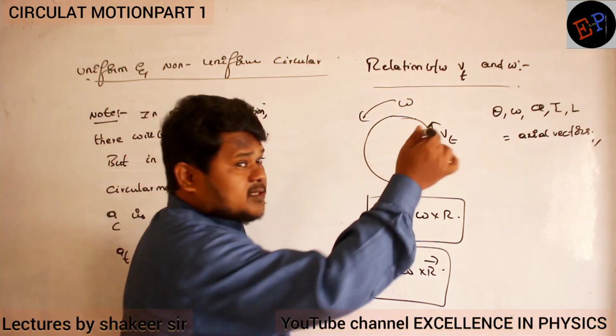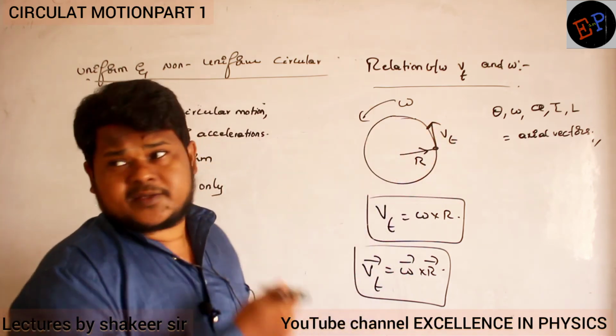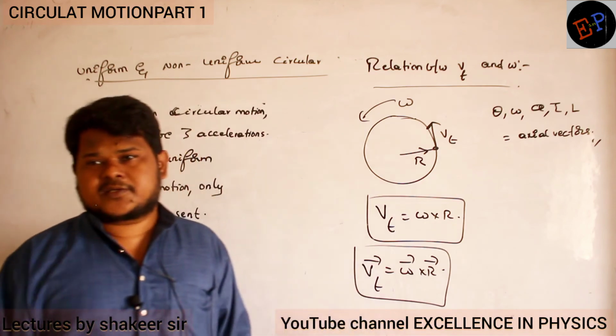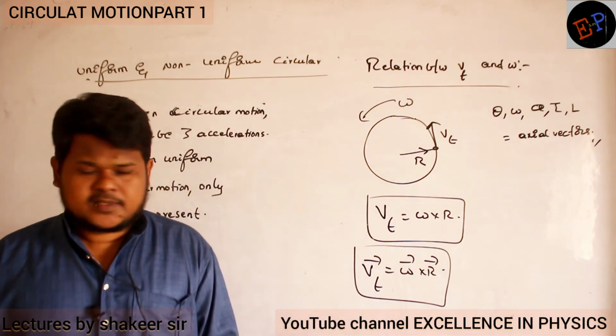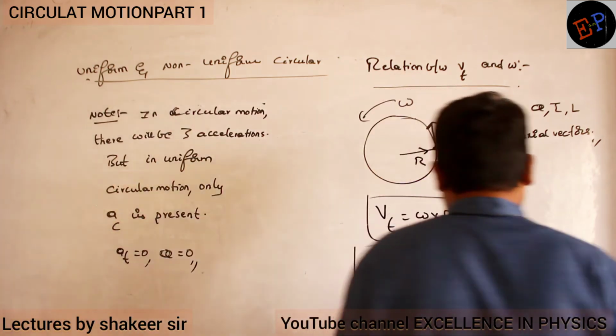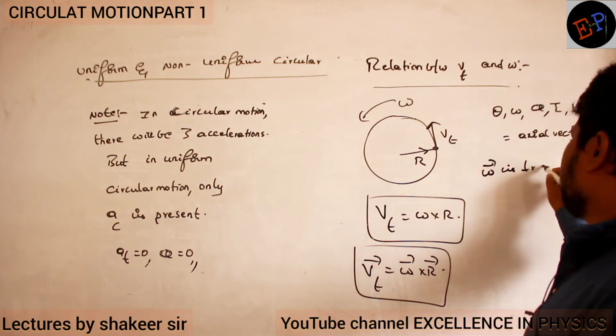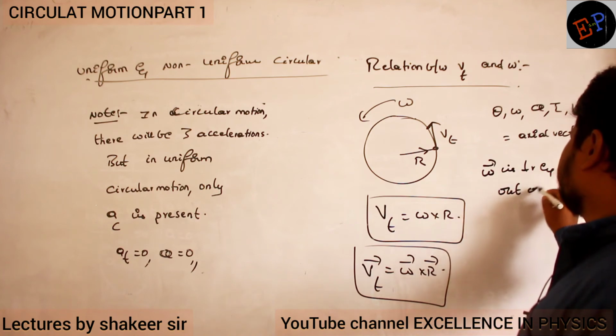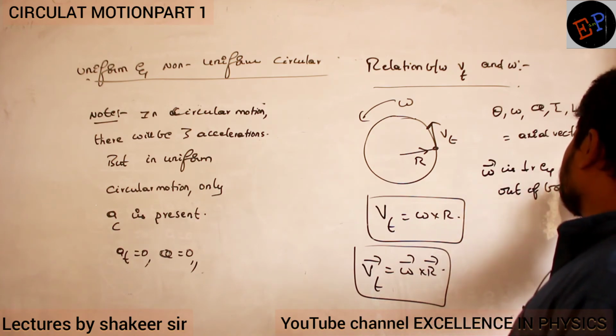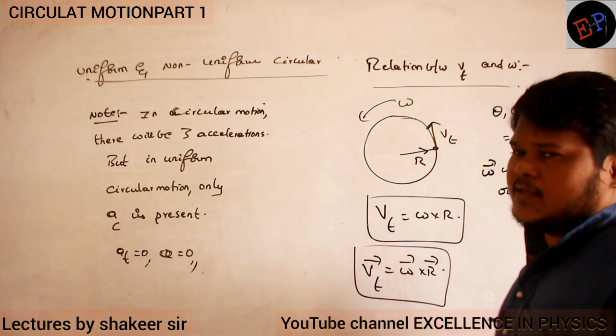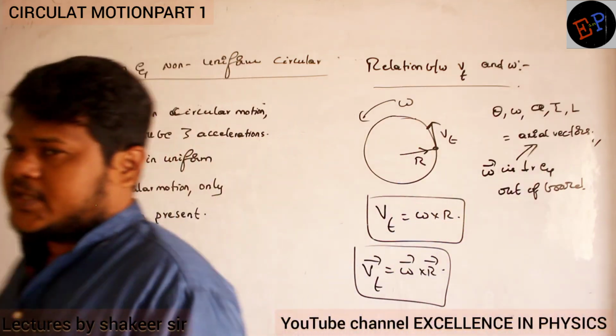Omega is perpendicular and it is coming out of the board. That is the direction of omega. Are you able to understand? So omega dash is perpendicular and out of the board. That is the reason why it is called an axial vector. It is the axis direction only.